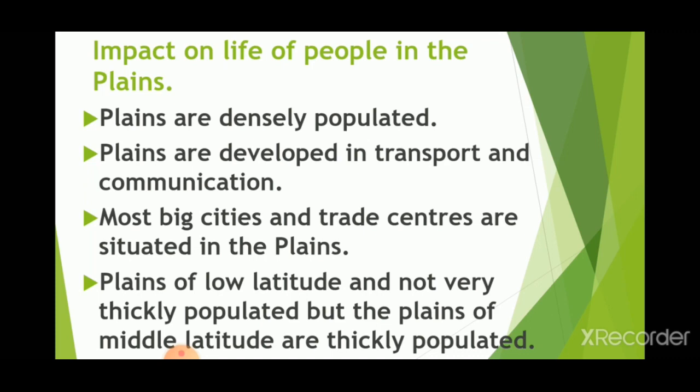So in the middle latitude, more people live than in the low latitudes. Here the arid plains are developed in agriculture with the help of irrigation. In the thickly populated areas of the middle latitude, if those areas are arid or waterless, the people do agriculture with the help of irrigation.